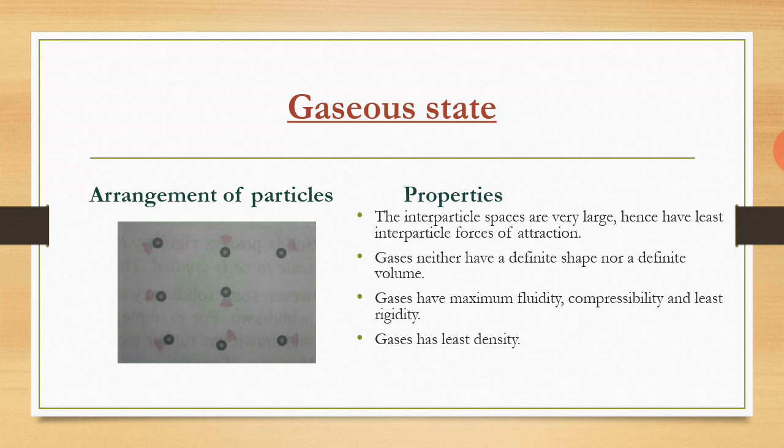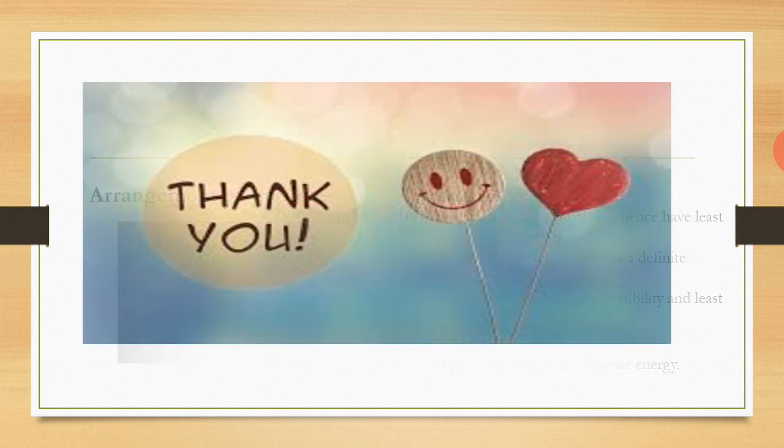Gases have the least density, as you can see from the number of particles per unit volume. Moreover, the kinetic energy of the particles is maximum, as gases can diffuse through any other substance more rapidly. So these are the various properties of the three states of matter under physical classification.